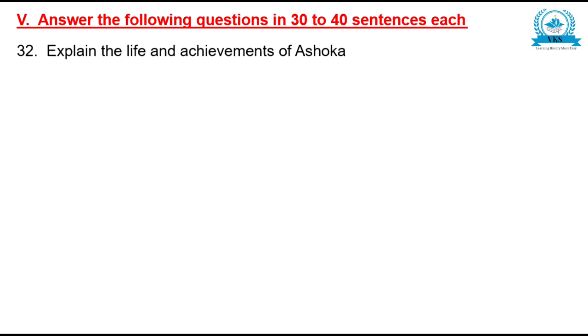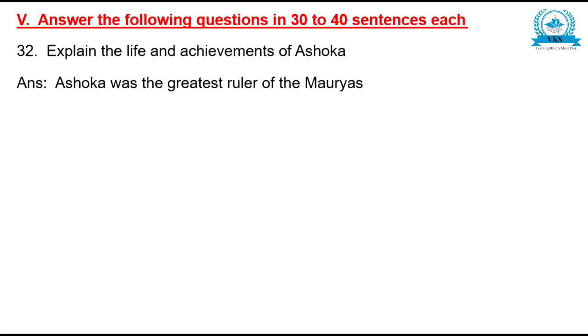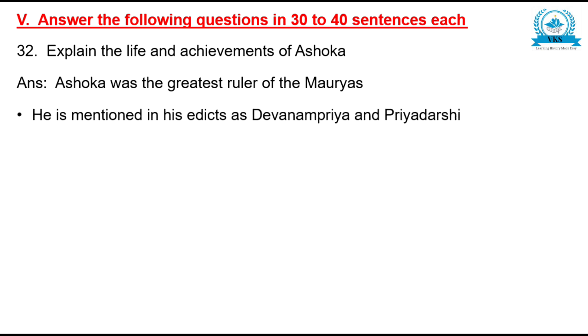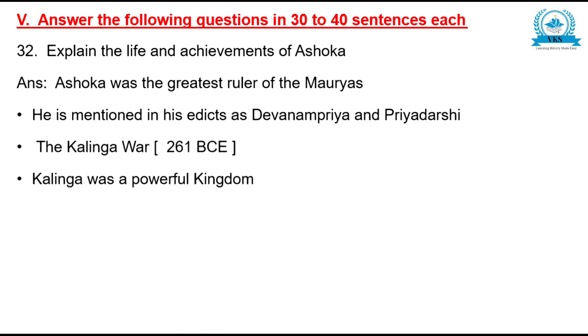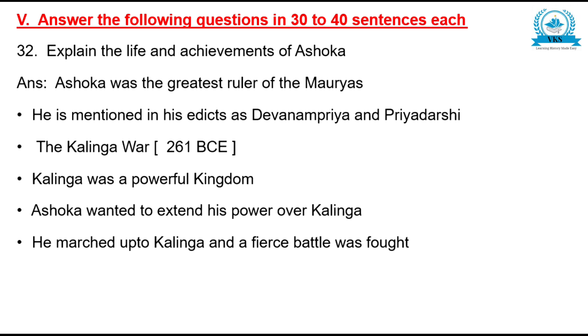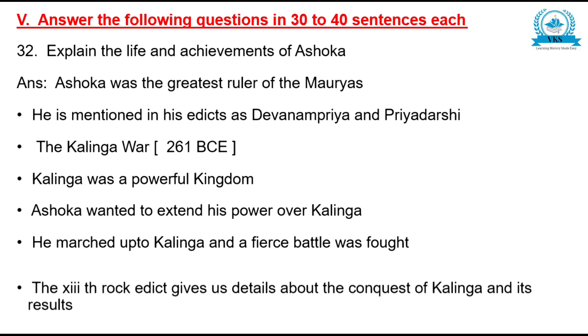Explain the life and achievements of Ashoka. Ashoka was the greatest ruler of the Mauryas. He is mentioned in his edicts as Devanampriya and Priyadarshi. The Kalinga War, 261 BC. Kalinga was a powerful kingdom. Ashoka wanted to extend his power over Kalinga. He marched up to Kalinga and a fierce battle was fought.